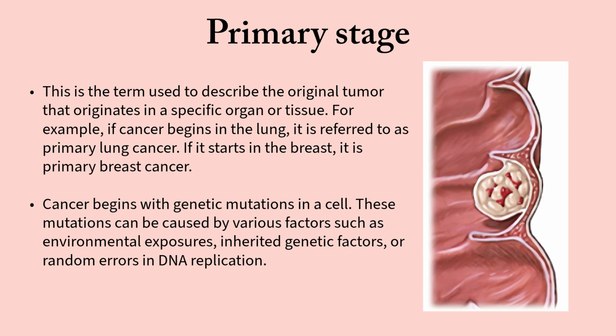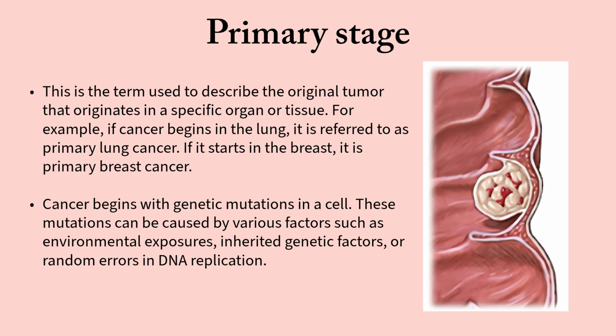Now we'll be talking about the primary stage of cancer. Primary cancer is a term used to describe the original tumor that originates in a specific organ or tissue. For example, if a cancer begins in the lung, it is referred to as primary lung cancer. If it starts in the breast, then it is referred to as primary breast cancer. Now, these specific organs have a tumor, and these can further develop and affect other organ systems as well.